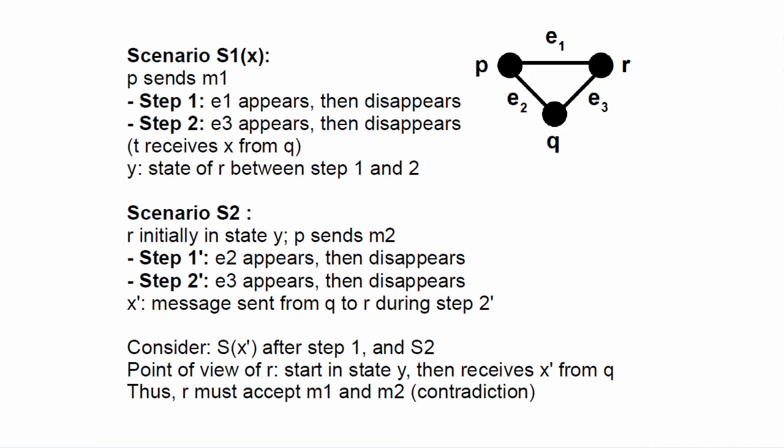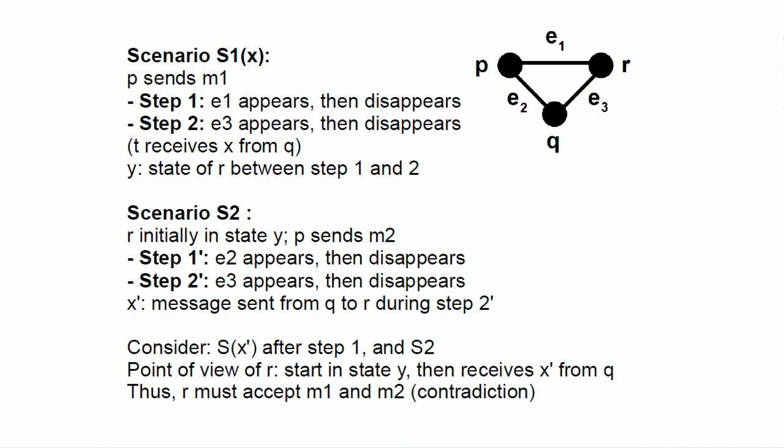So first, let's consider a first scenario S1 of x, of which x is a parameter. P sends the message M1. Step 1, edge E1 appears, then disappears. Step 2, edge E3 appears, then disappears. And during this time, R receives the message X from Q. Note that this can happen for any message X because we assume transient failures here.